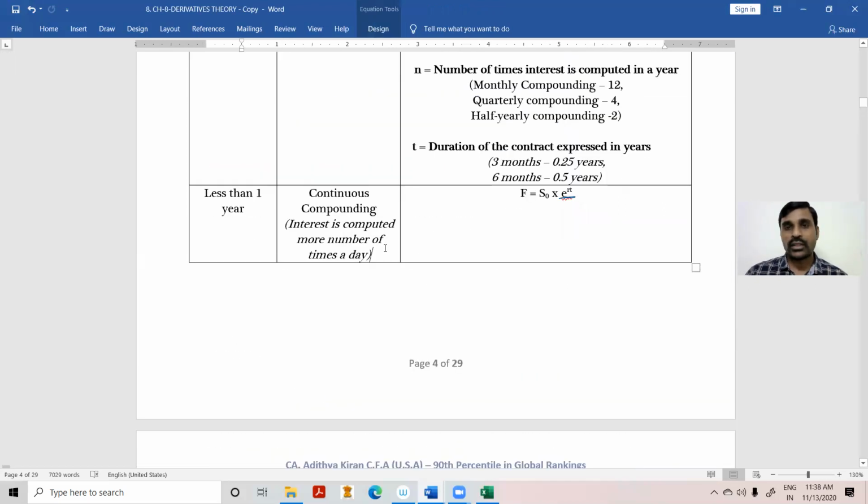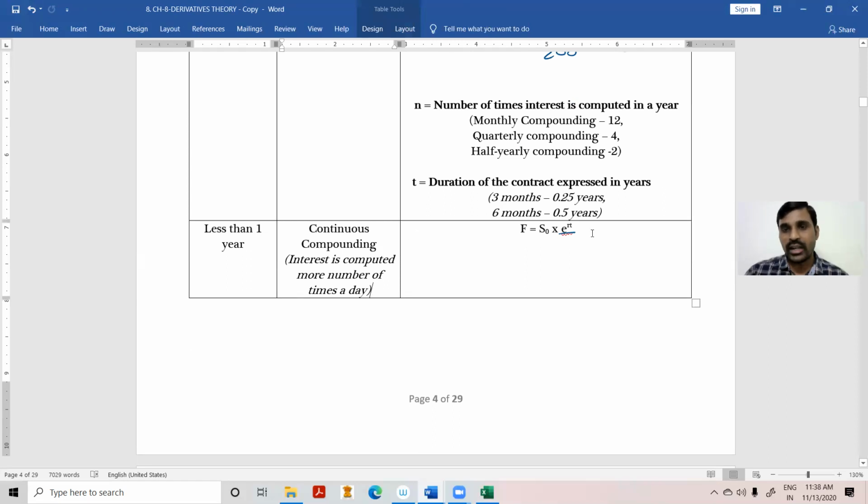Okay? So for this also, whatever we are doing, if the dividend is there, we have to deduct the dividend, because the total return is risk-free return. If the dividend is not received, well and good. If the dividend is received, we have to deduct the dividend. As simple as that. Otherwise, we'll leave the formula like that only.